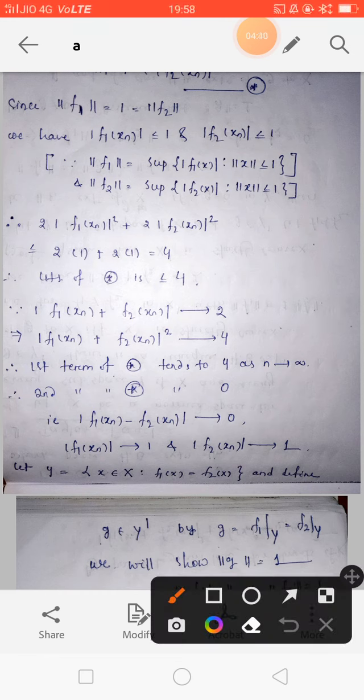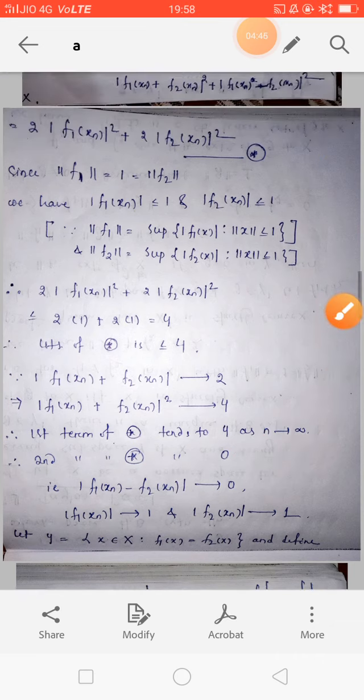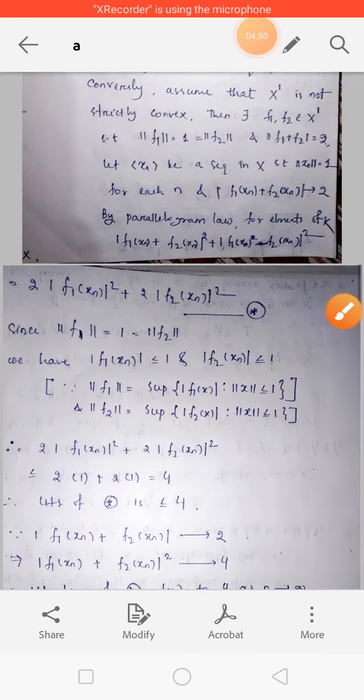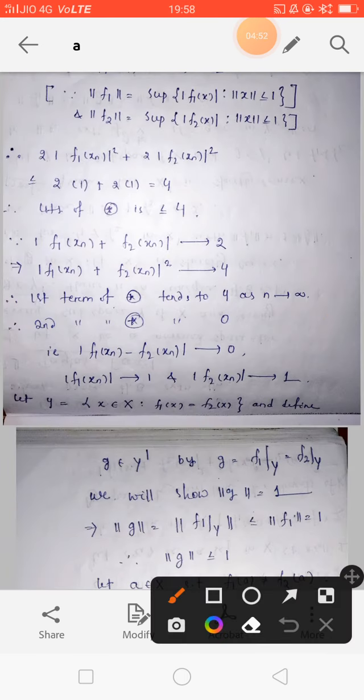The first term of star tends to 4 as n tends to infinity, and the second term of star tends to 0. How? Because f1 xn minus f2 xn is 1 minus 1 equals 0, so it tends to 0. That is, f1 xn minus f2 xn tends to 0.